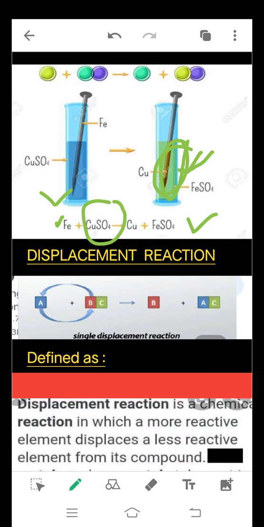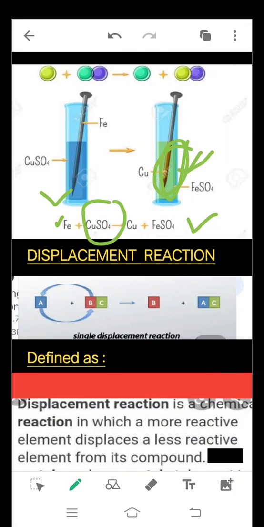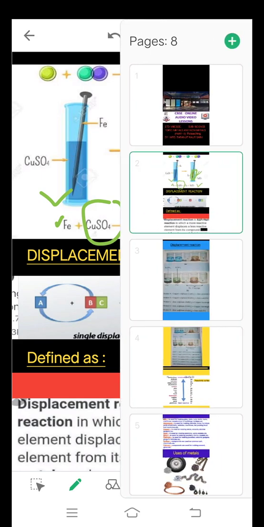It has happened due to a chemical reaction which is called a displacement reaction, which is defined as a chemical reaction in which a more reactive element displaces a less reactive element from its compound. And why does all this happen? It happens due to the reactivity series, because all the metals have different reactivity. They react in a different way with different metals or other materials.